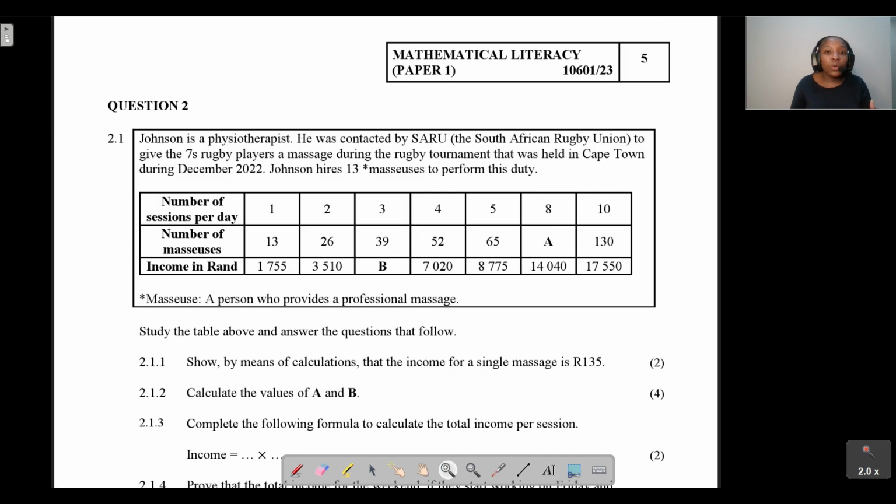Okay, so we are told here that the number of sessions per day, if you have one session a day, you'll need 13 masseuses, right? If you need 2 sessions per day, you'll need 26 masseuses. If you need 3 sessions a day, you'll need 39, and so on and so forth.